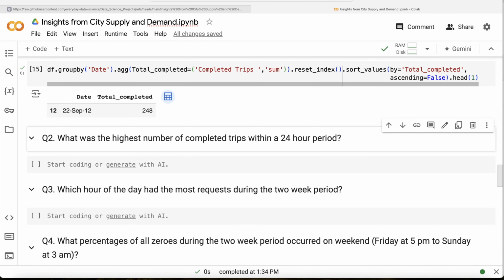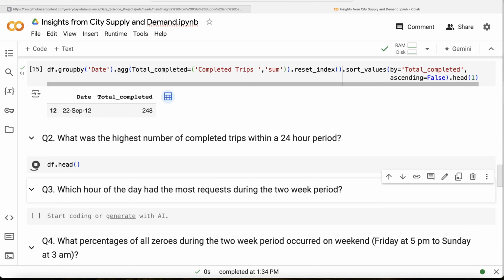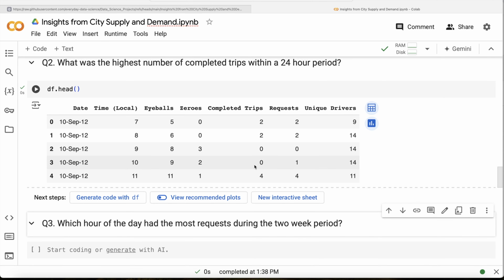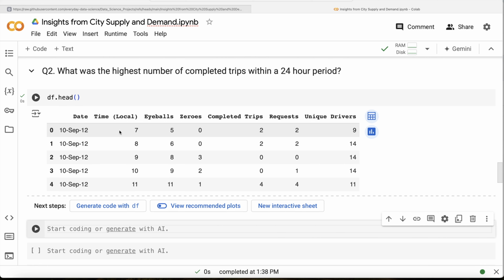Okay, so to solve this question, let us again look at the data frame that we currently have. So this is what we have currently, and what we need to do is, within a 24-hour period. Just think about it. What it actually means is, a 24-hour period can be any. For example, 10 September 2012 from 7 a.m. till 11 September 2012, 7 a.m. So that is a 24-hour period.